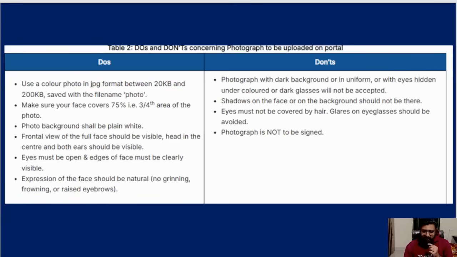Color, this thing. Same as what I explained, but in different columns, in a very detailed way this time. The eyeglasses which you have, there should be no glare on them. The photograph should not be signed. It should not be a dark background. It should be white, or your house wall, a white wall, that is fine. But it should not be dark or black color. So like that, you can just pause and read everything, but it's the same thing which I told you.